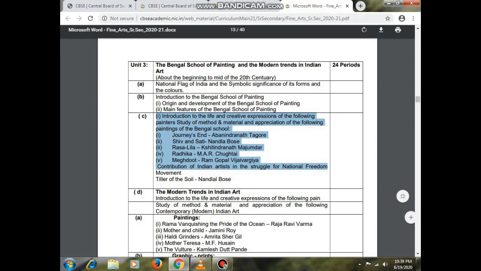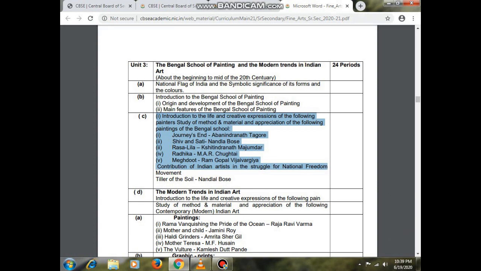The second one is Shiv and Sati, done by Nandlal Bose. Third one is Ras Leela by Sudhindranath Majumdar. Fourth one is Radhika. And the fifth one is Meghdut by Ram Gopal Vijayvargiya. Here a little correction, they mentioned number 2 two times, so here it will be 3.